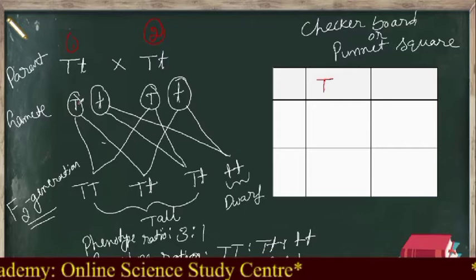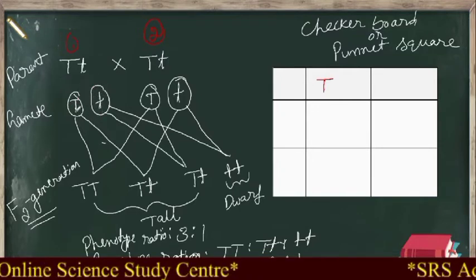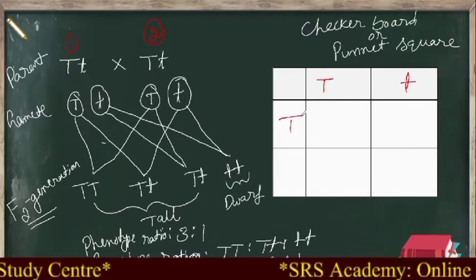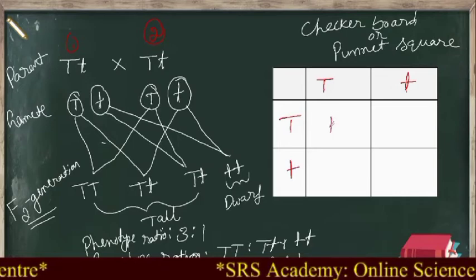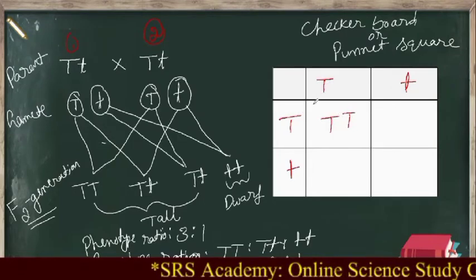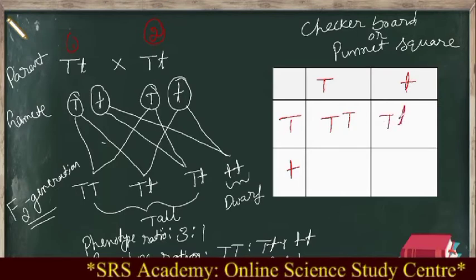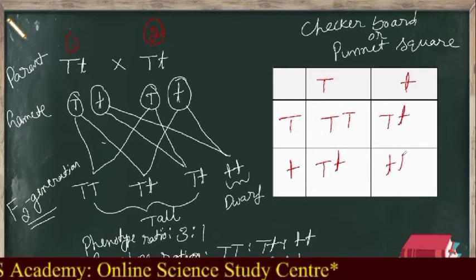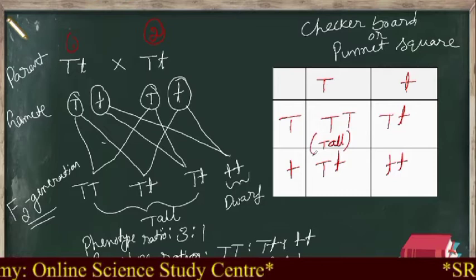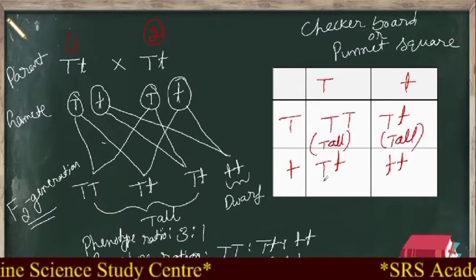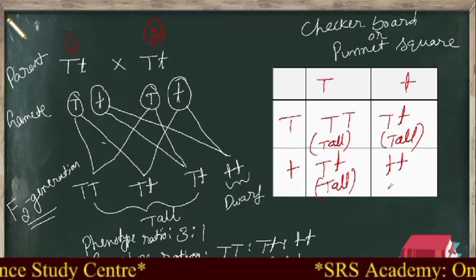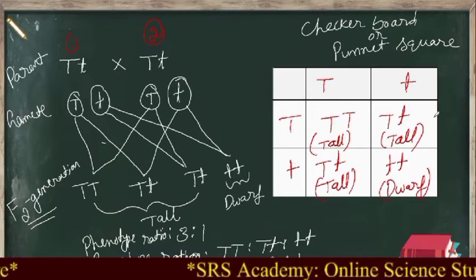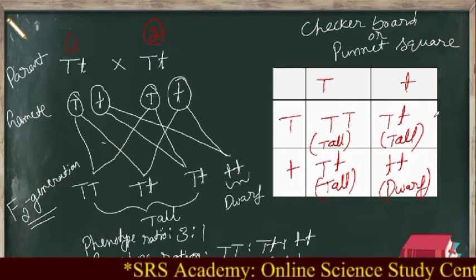What is the gamete? Can you say? Capital T 1, small t 1. For second one, capital T here, small t. Now cross these two, capital T, these two. Now capital T, small t. Again here, capital T, small t. Again small t, small t. That means this is tall. This is also tall plant. This is also tall plant. This is dwarf plant. So we will represent in this way also. Clear? So this is about Mendel monohybrid cross.